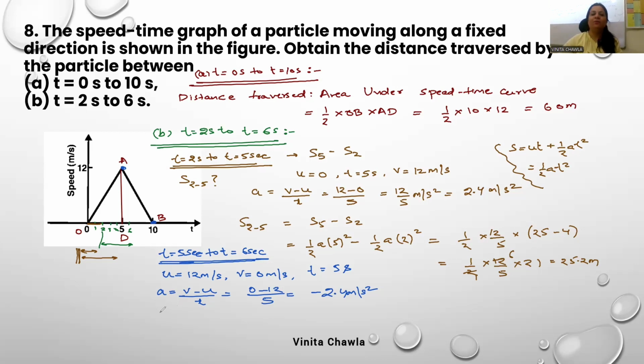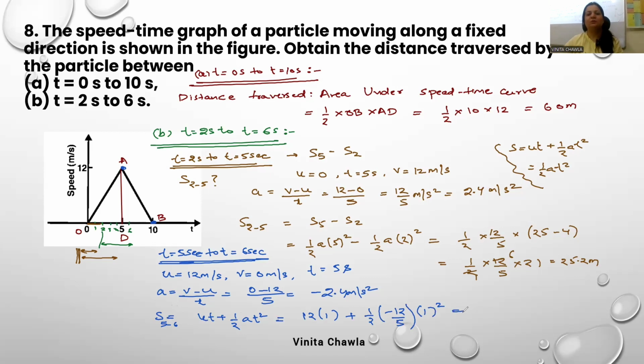Now we have to find the distance for 1 second only. So we can write S is equal to S 5 to 6. It's ut plus half at square. Now find the distance for 1 second. u is 12 and t is 1, plus half, acceleration is minus 12 by 5 and t square, 1 square.